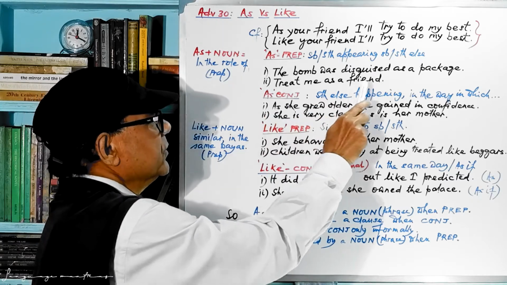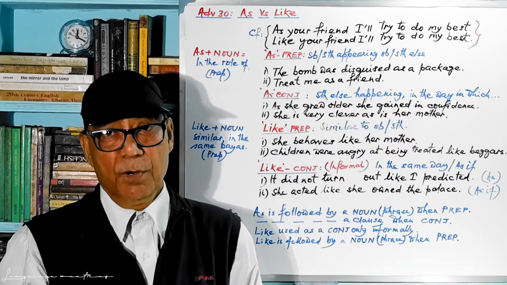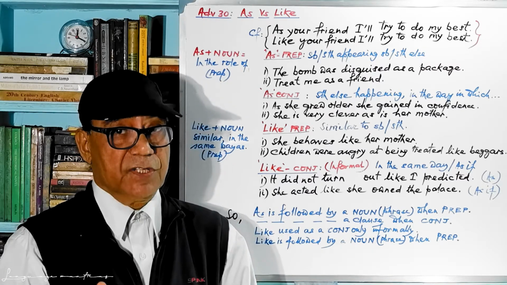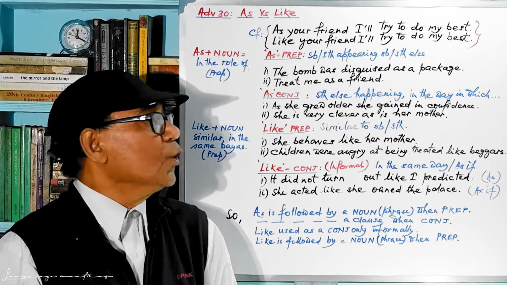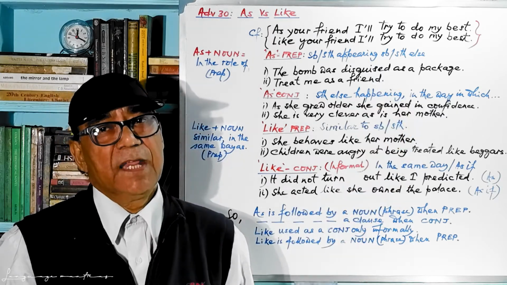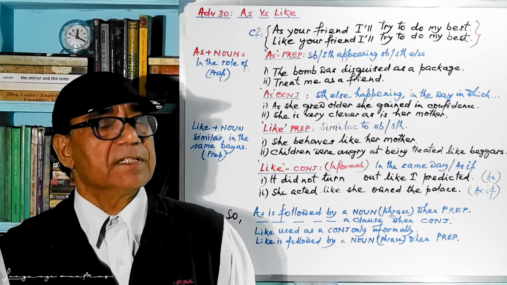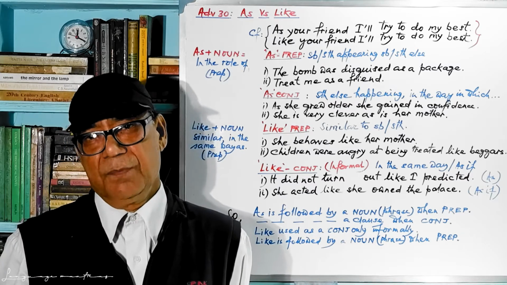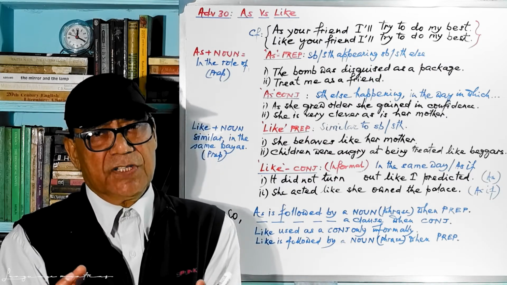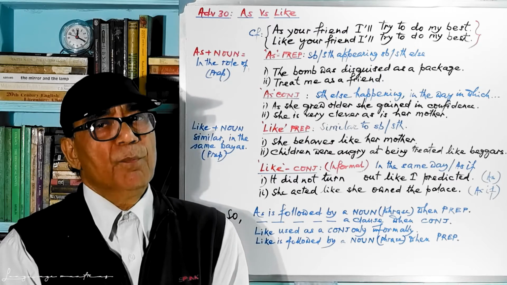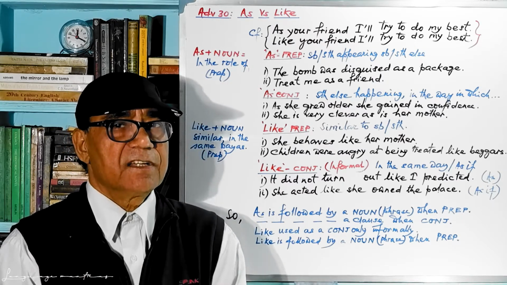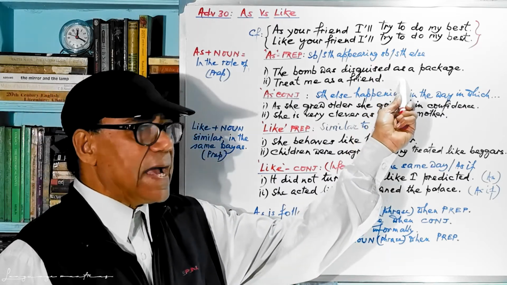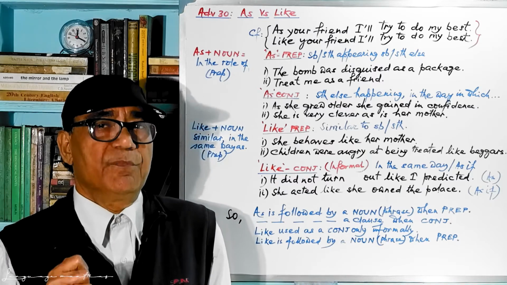Number one, the bomb was disguised as a package. So there are differences between two things, bomb and package. We use "as" here. And if you use "like," what will happen? The bomb was disguised like a package. That means there is some kind of relationship, similarities between bomb and package. But in fact, there is no similarity between these two things. Therefore, the use of "as" is appropriate.